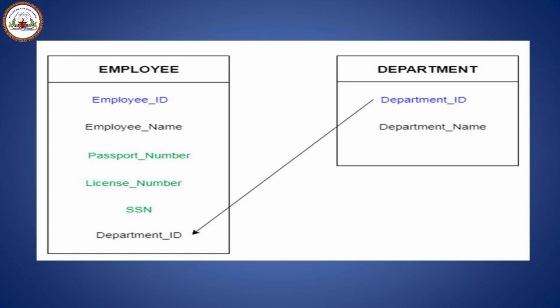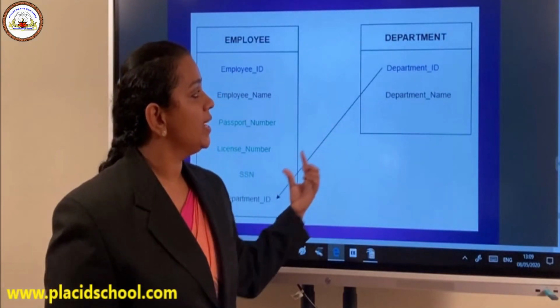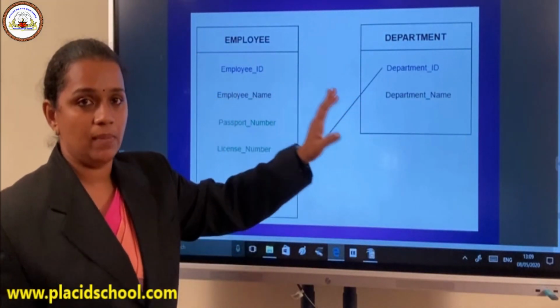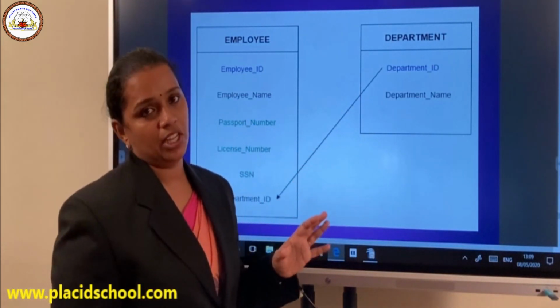In this table, employee ID is the primary key of the employee table. But department ID is actually a primary key in a different table, and it is used to establish a connection between these two tables because they have a common department ID. So department ID is a link between these two tables to establish a relationship.